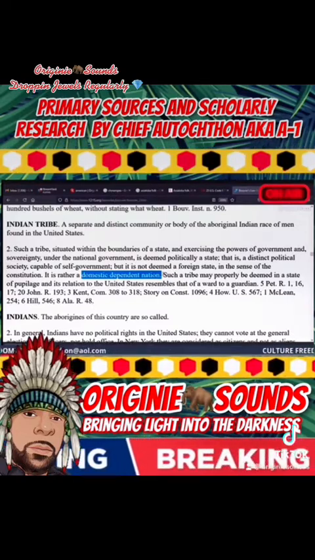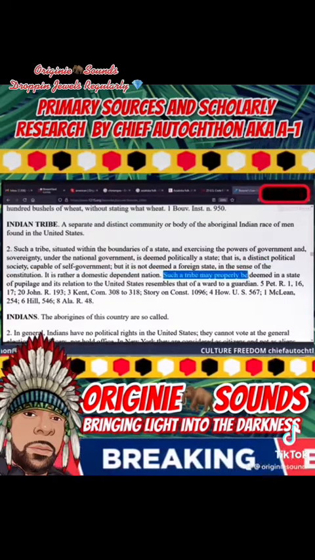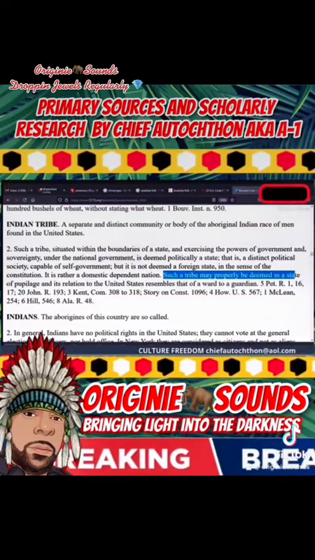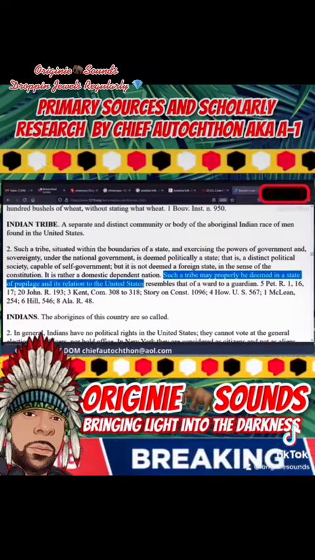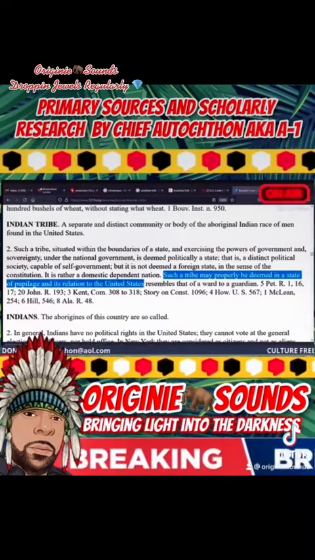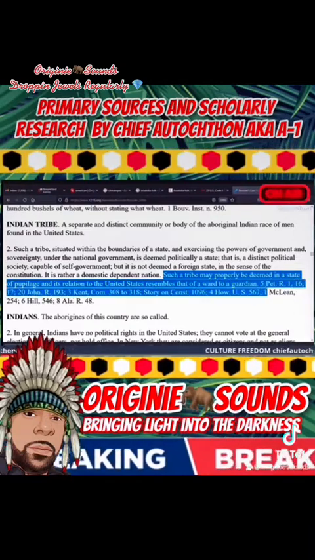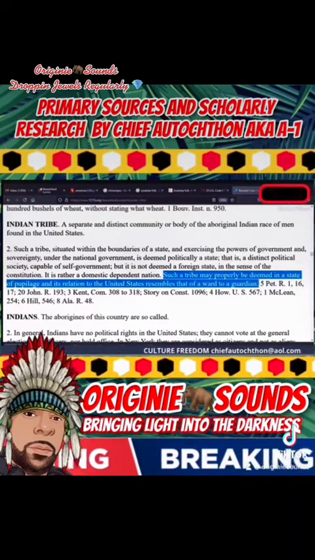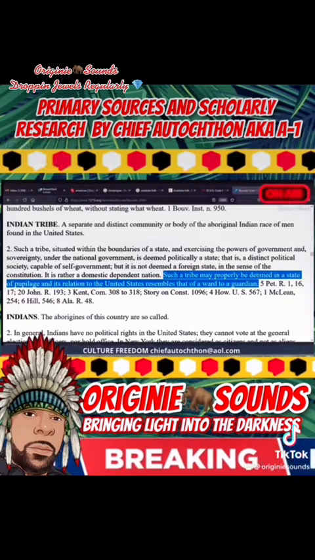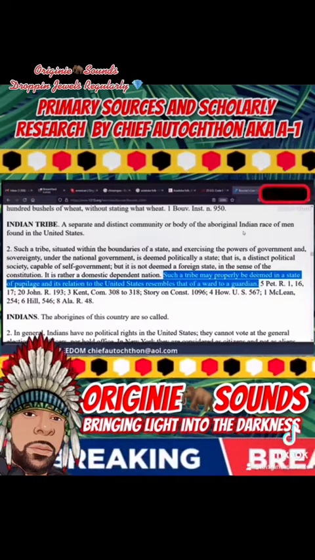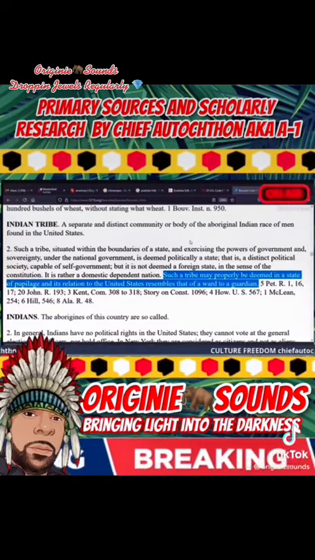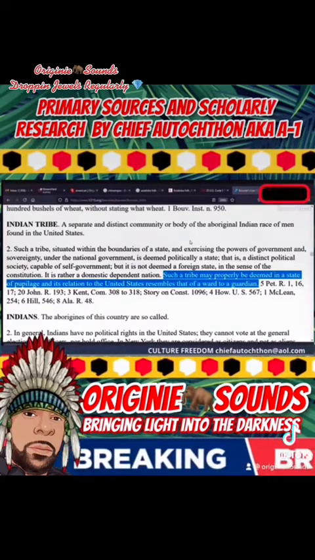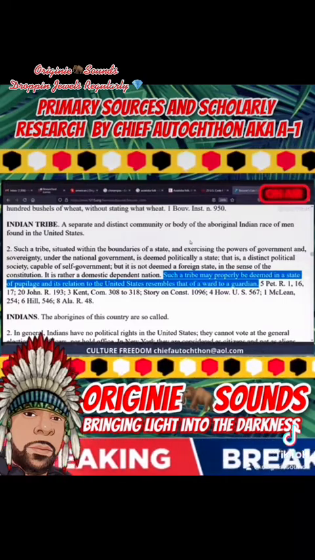And those Native American tribes are properly deemed in a state of pupillage, and its relation to the United States, just like the state of Michigan and everybody else, resembles that of a ward to a guardian. See, meaning the United States is their mom and daddy right there. Can you dig it? They ain't our mom and daddy. This our land. You feel me? So we ain't them. We not them. But a lot of people don't get that.